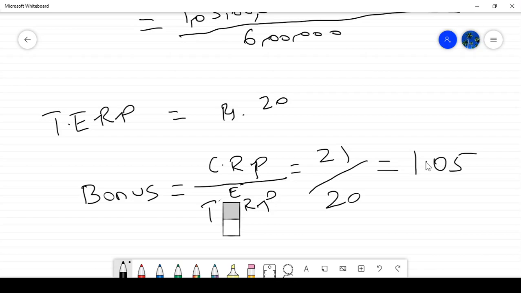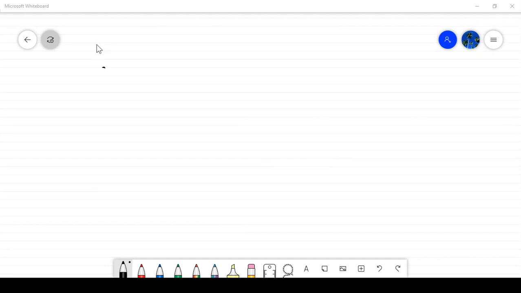Why are we calculating this bonus factor, sir? Because that is free of cost, a discounted price. Why are we calculating it? Because we need to give some adjustment in the weighted average number of shares. How to give it, we will work out now. So the bonus factor is 1.05.